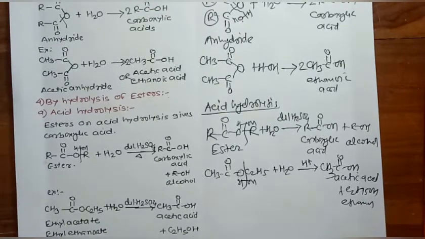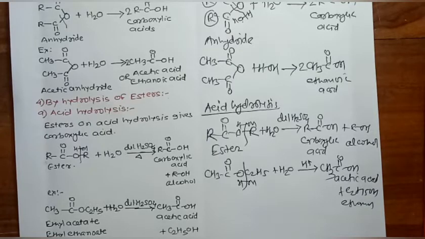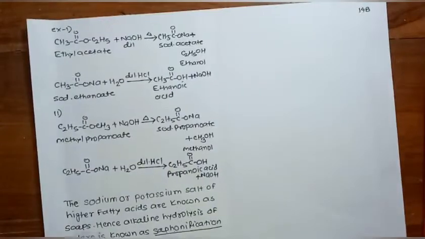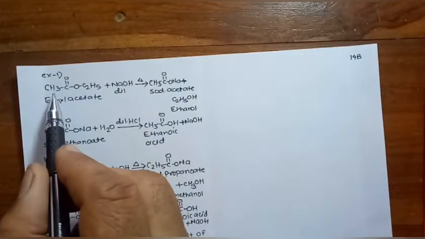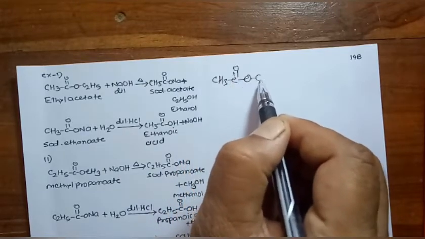Now, alkaline hydrolysis. In the same method, alkaline hydrolysis of an ester gives the salt of a carboxylic acid, which on acidification, that is, treatment with an acid like dilute HCl, gives the carboxylic acid. See here, first acid hydrolysis, and now alkaline hydrolysis.